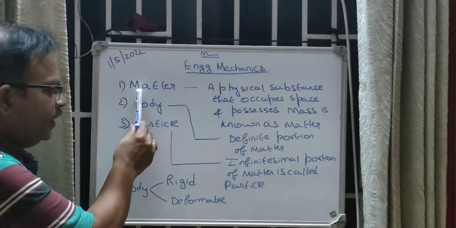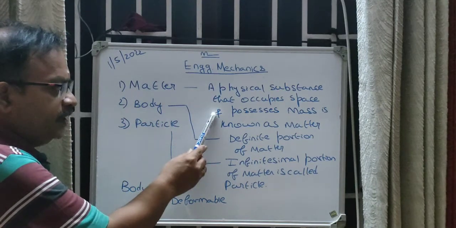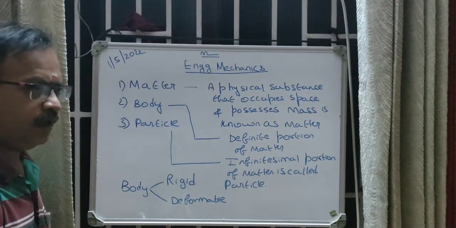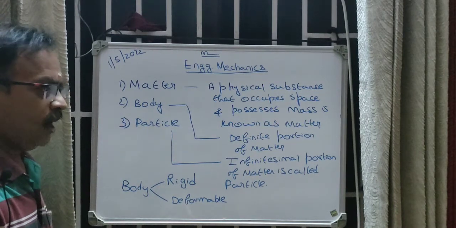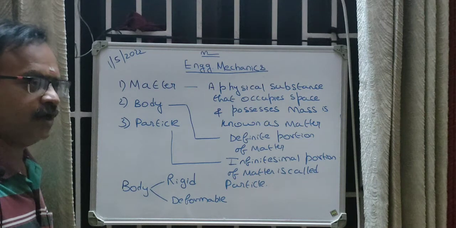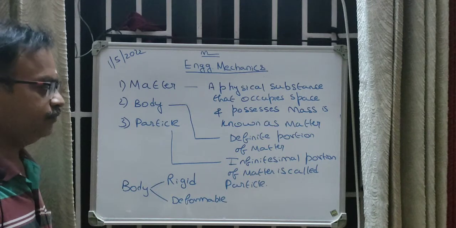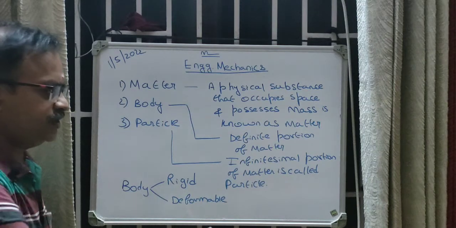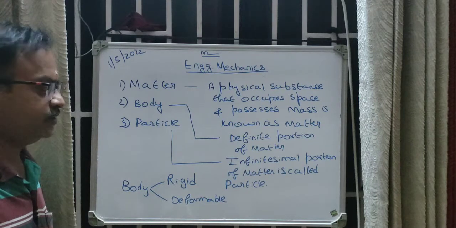So the topics we have learned now are matter, body and particle. So what is a matter? A physical substance that occupies space and possesses mass is known as matter. And if it's a definite portion, then it is called a body. For example, if we say it's a 2 kg solid, then it is called a body. A very small portion of a matter is called a particle, which is infinitesimal. So this particle will be of negligible size.